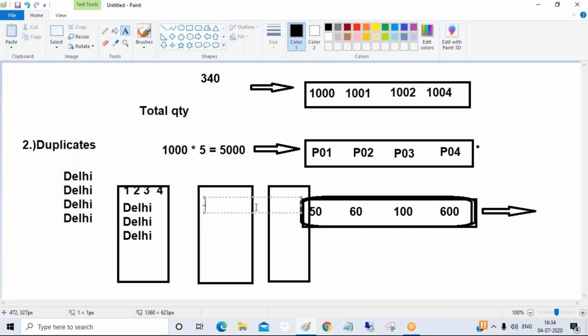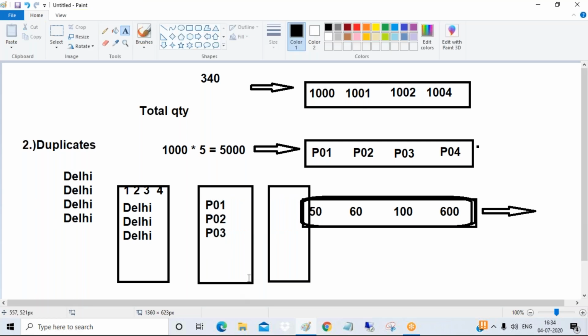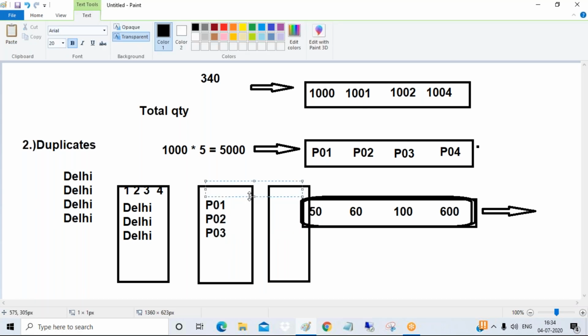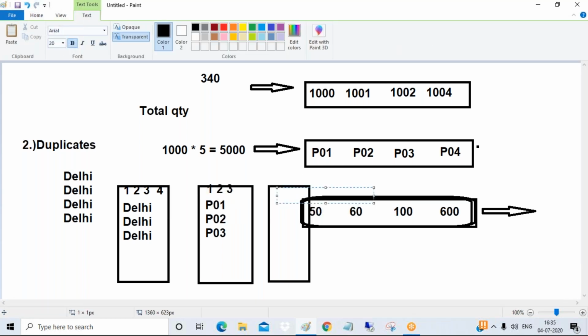In the same way, you have product numbers P01, P02, P03, each identified by a number: P01 by 1, P02 by 2, P03 by 3. In the same way, all your tiny tables behave like indexes.